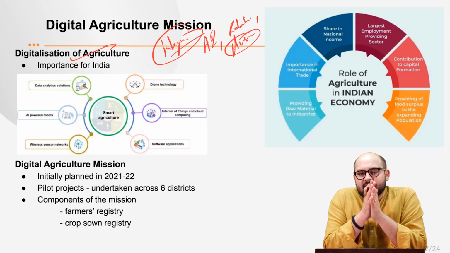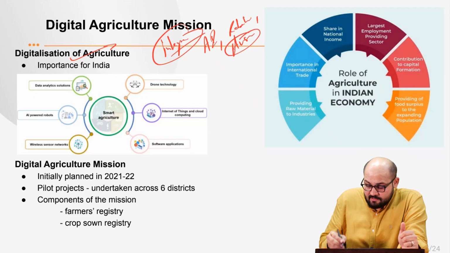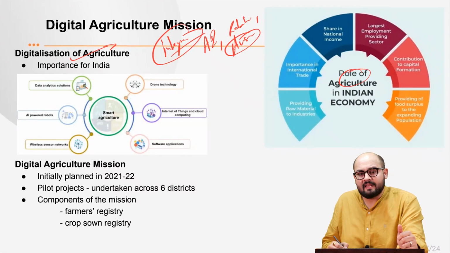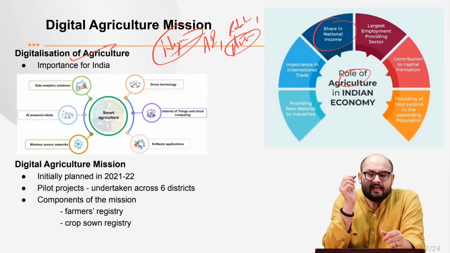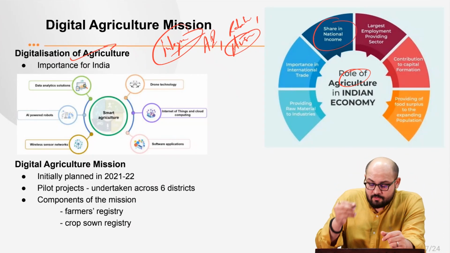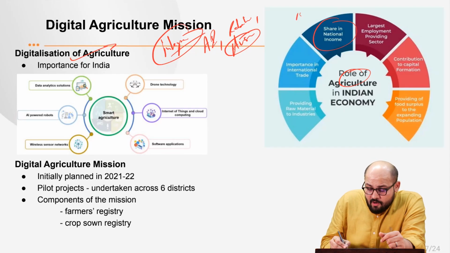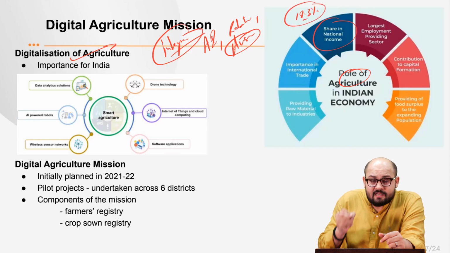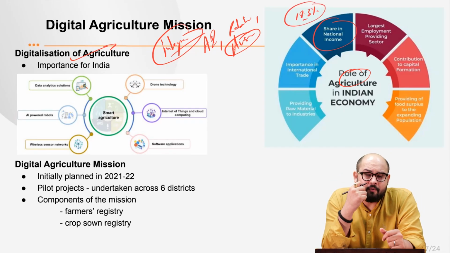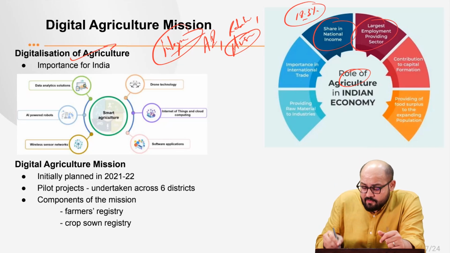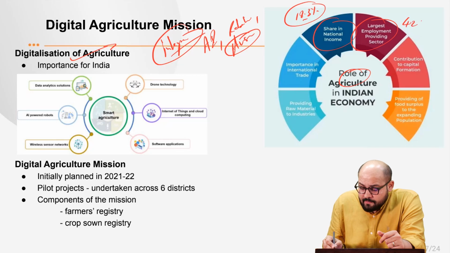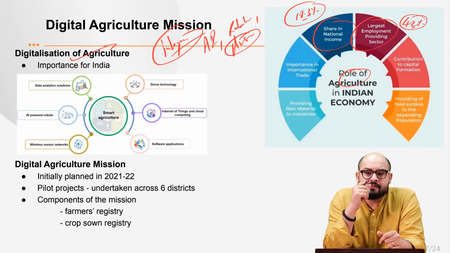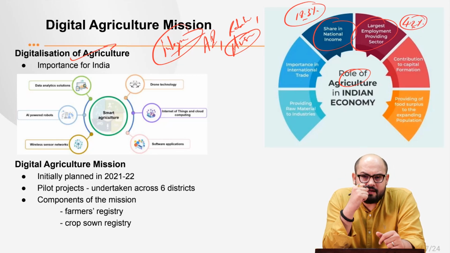Please understand, first talk about Indian agriculture. Let's talk about the role of agriculture in the Indian economy. The share of agriculture in the Indian economy in financial year 2023 was around 18.3%, right? So that is very important. Second, it is one of the largest sources of employment. Almost 42% of the labor force is employed in agri services, right?